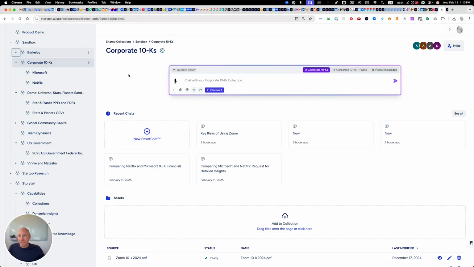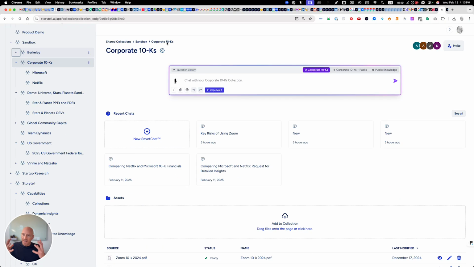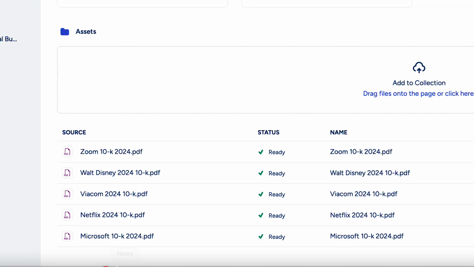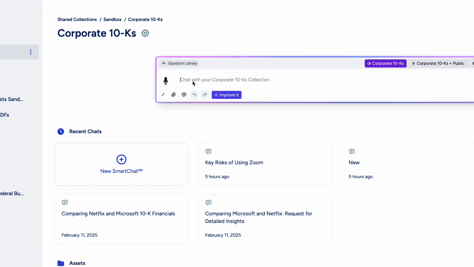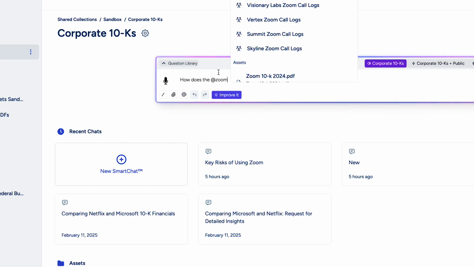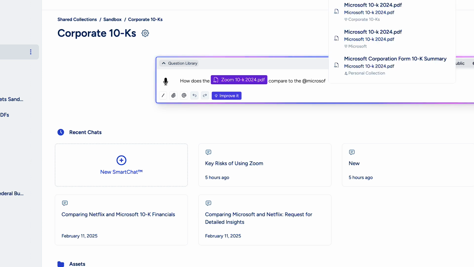I'm going to go into my Storytell dashboard, and I've got a collection here called Corporate 10Ks. And so you think of a collection as a project space. You can invite people into the project space. What I did was I loaded in a bunch of 10Ks. So, I think we know these are like SEC filings, just really long documents. Now I can really start to inspect them. So I might say, how does the @Zoom, and I can choose the Zoom 10K as an asset, for example, compare to the Microsoft. And then I can also choose the Microsoft 10K as well.